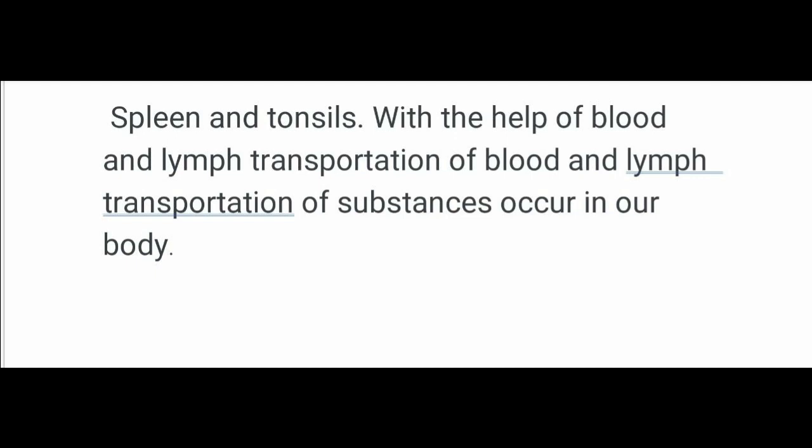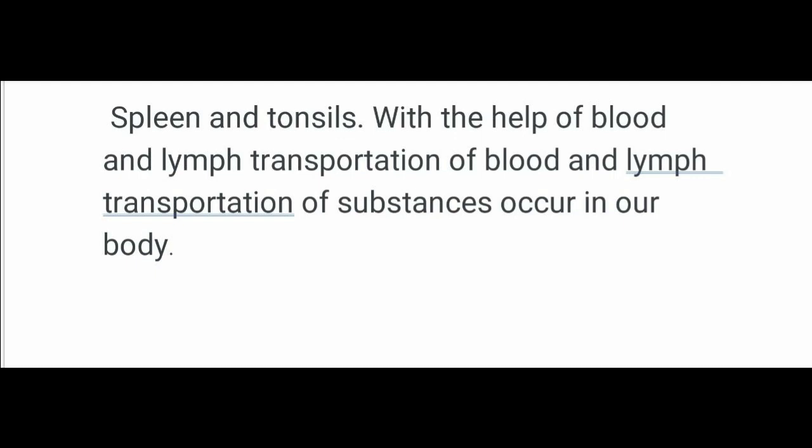Basically, the circulatory system includes the lymphatic system which circulates lymph, and the passage of lymph takes much longer than that of blood. So what is blood? Blood is a fluid consisting of plasma, red blood cells, white blood cells and platelets that is circulated by the heart through the vertebrate vascular system. And what is lymph?